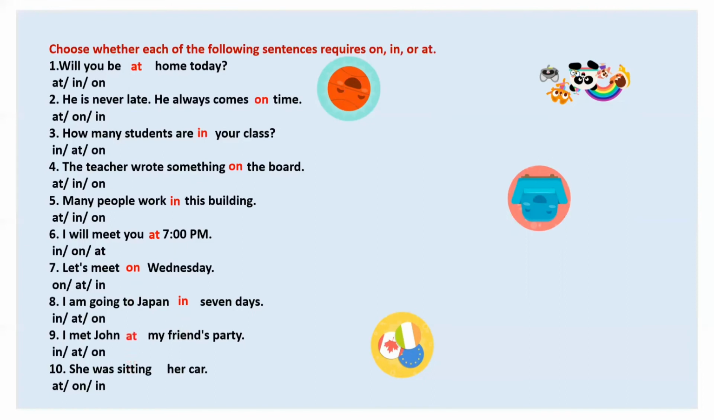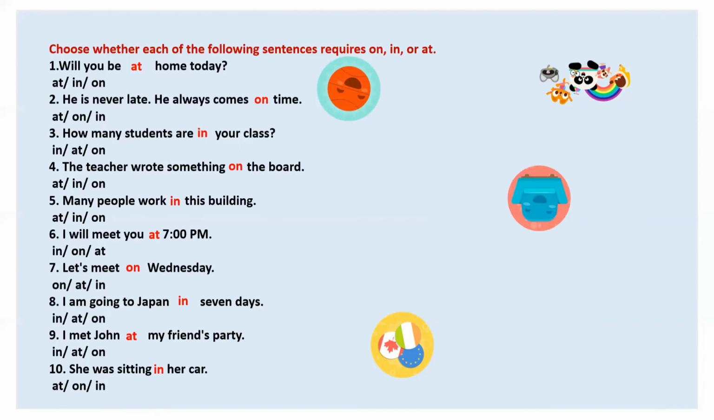I met John at my friend's party, because here again I'm talking about specific location. Which place? My friend's party. Okay, I met with whom? I met with John. Where? At friend's party. She was sitting dash her car. Again, car is an enclosed area. Okay, so you can use inside also, or you can use in also. She was sitting in her car.